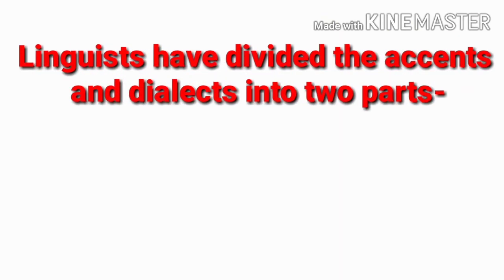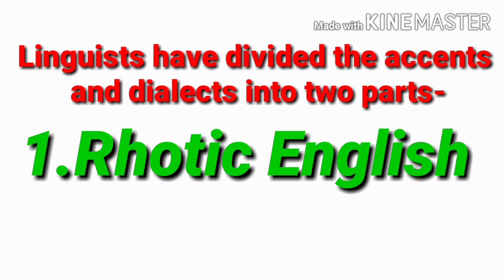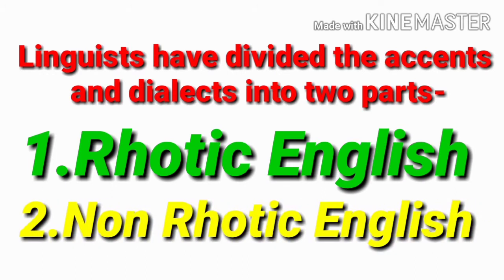Actually, linguists have divided accents and dialects into two parts. The first one is rhotic English and the next one is non-rhotic English. Now I will discuss these two one by one, and I think it will help you to understand rhotic English and non-rhotic English very easily.